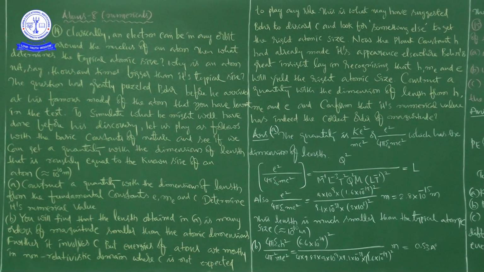Afterwards, the question had greatly puzzled Bohr before he arrived at his famous model of the atom that we have learned in the text.